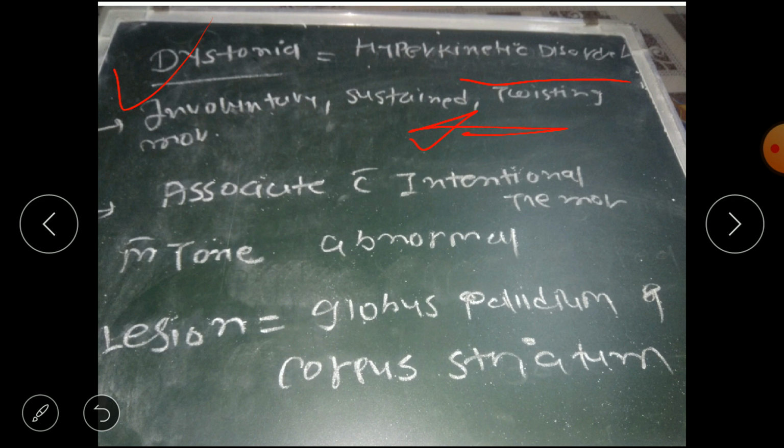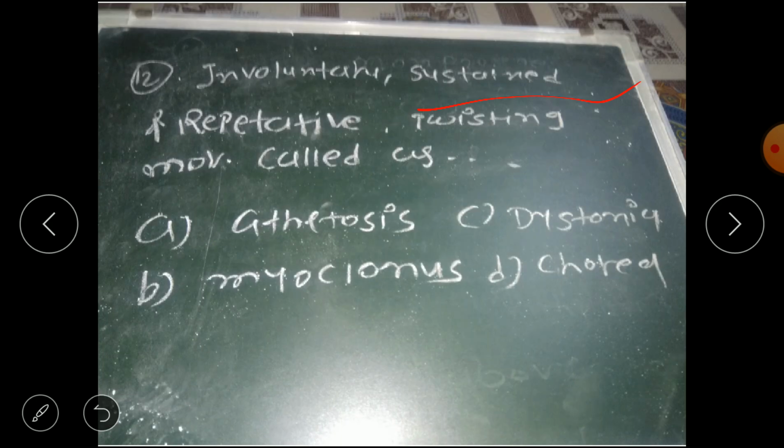Involuntary, sustained and twisting movement is seen in dystonia. It is associated with intentional tremor, which means tremor seen during movement. Muscle tone is abnormal. The lesion is present in the globus pallidus and corpus striatum. So the answer is involuntary sustained repetitive movement known as dystonia. Option B is correct.